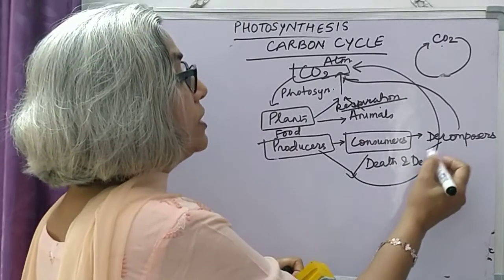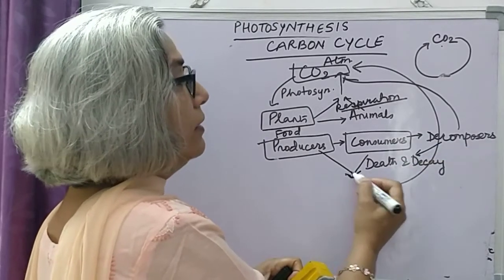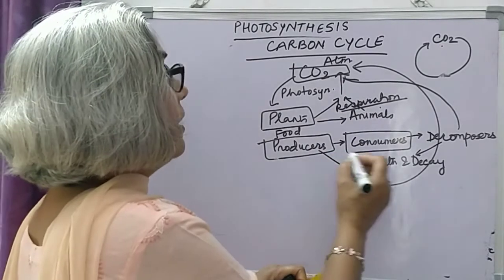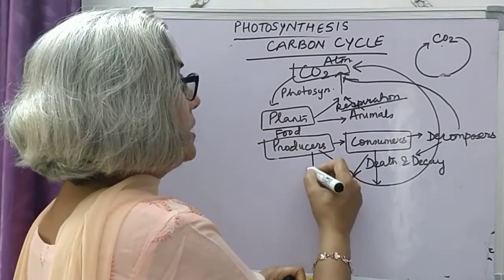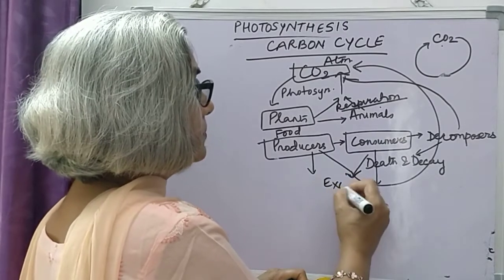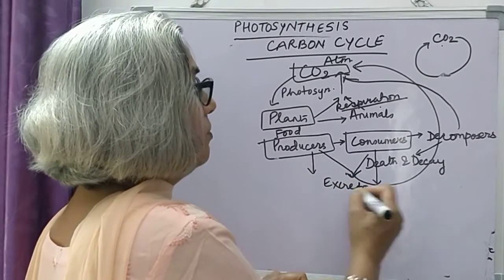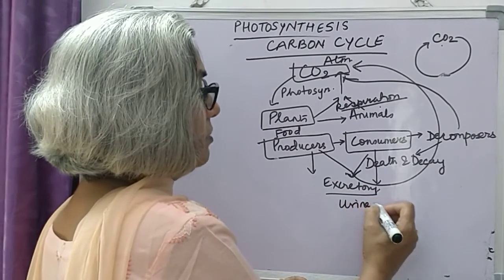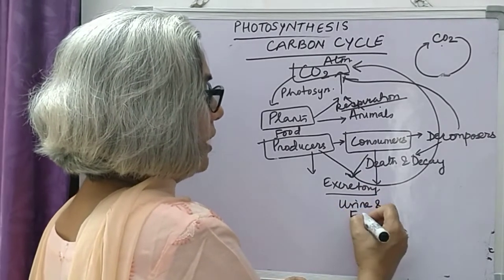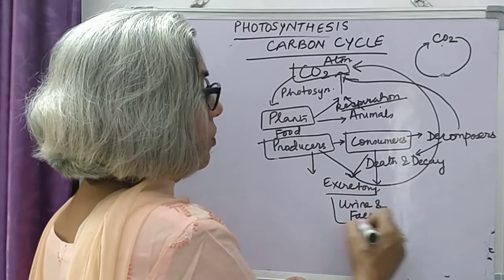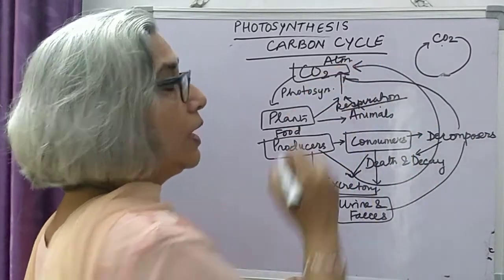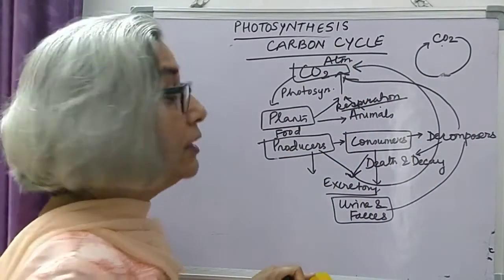When decomposers bring about death and decay, again carbon dioxide is produced. There are certain excretory products produced from plants and animals. Let us say animals produce urine and feces; these are also decomposed and they produce carbon dioxide.